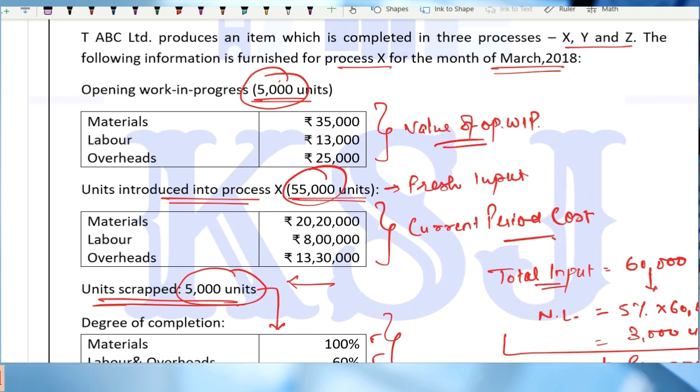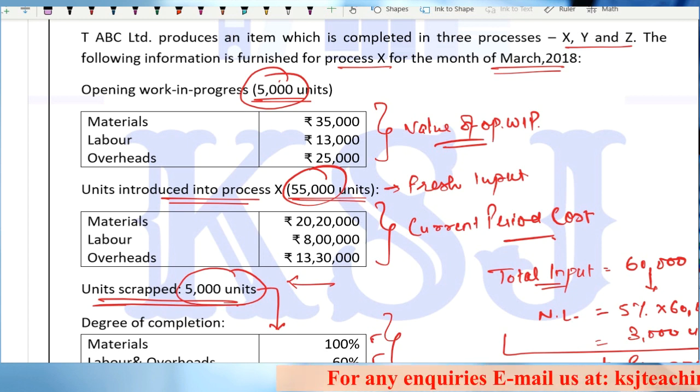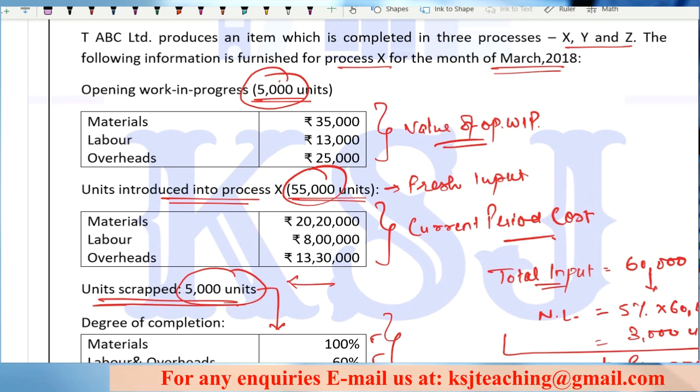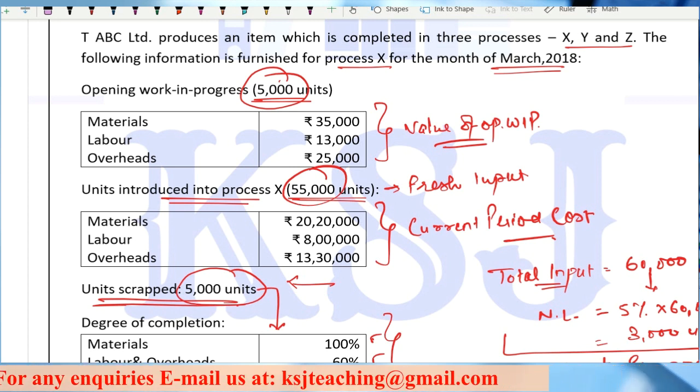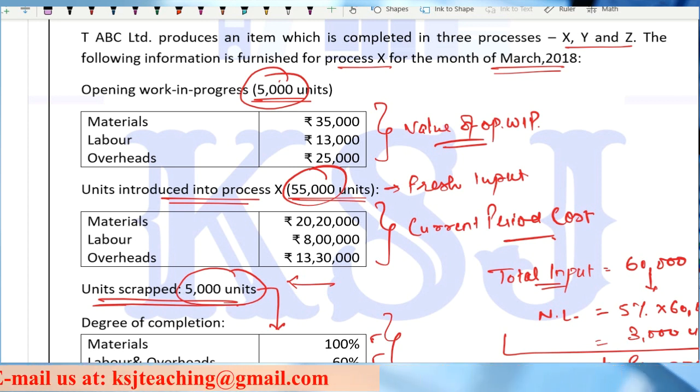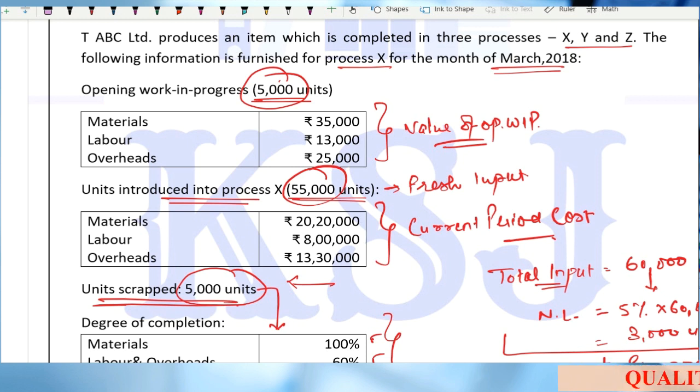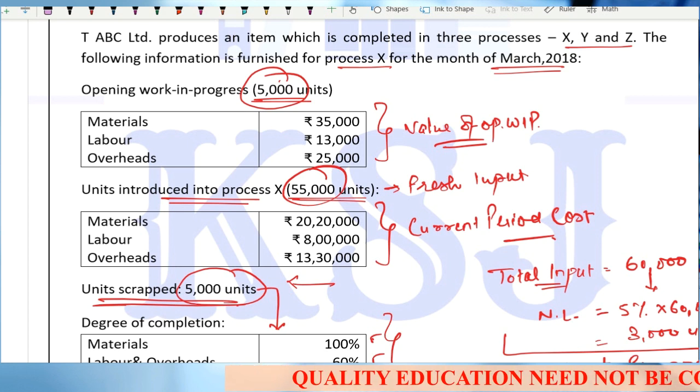I told you in the last lecture, I specifically made that flow chart and told you to write it in your notebooks. The first thing that you have to check is whether the degree of completion of opening WIP is given or not. So is there any degree of completion given for opening WIP? No, sir. In the question, there is no degree of completion given for opening WIP.